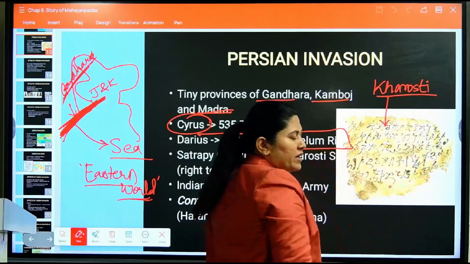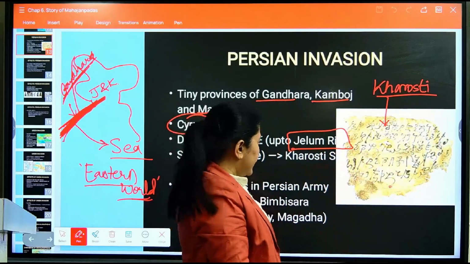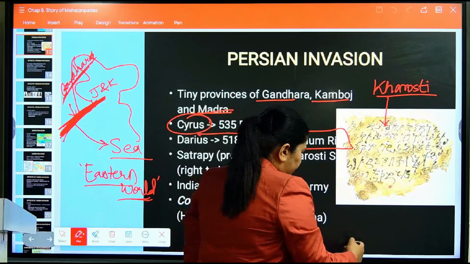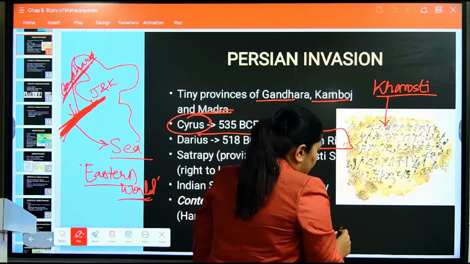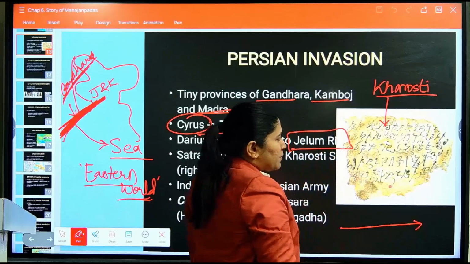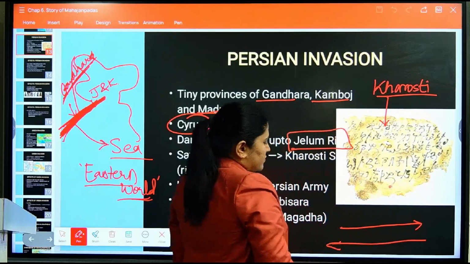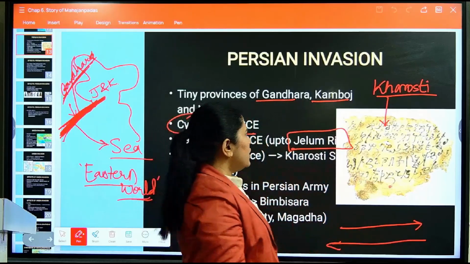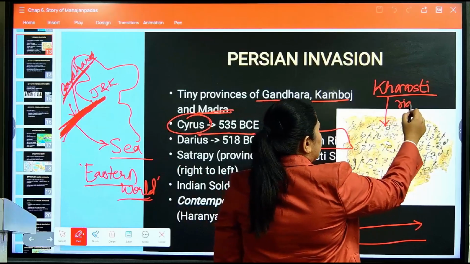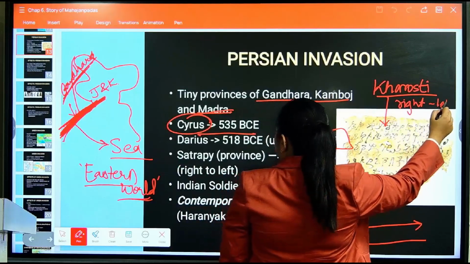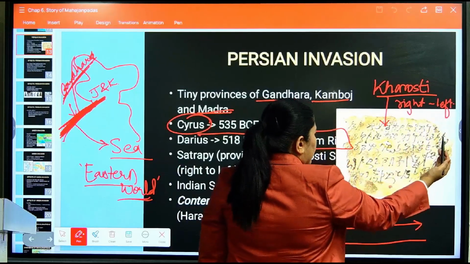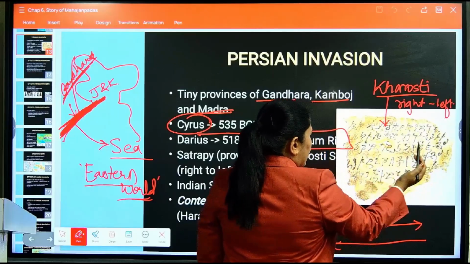Now, what is the main feature of this Kharosthi script? If we are writing from left to right, this Kharosthi script was written from right to left, totally in the opposite direction.